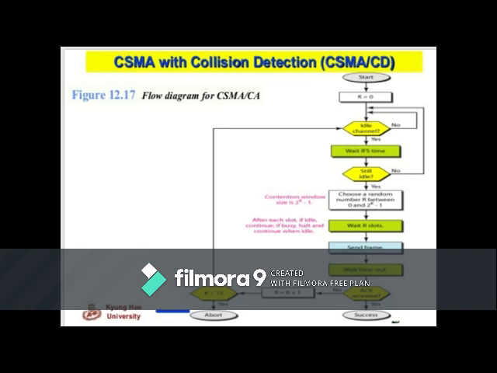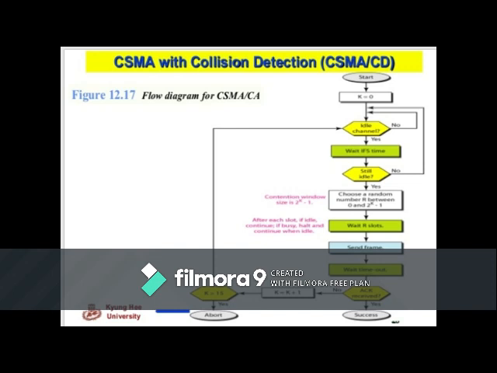Then we have CSMA/CA. In CSMA/CD, we are just detecting whether the collision may happen or not, and we are trying to avoid it, whereas here we are totally trying to remove it. So how are we doing it? The basic idea behind CSMA/CD is that a station needs to be able to receive while transmitting to detect a collision. When there is no collision, the station receives one signal, its own signal.